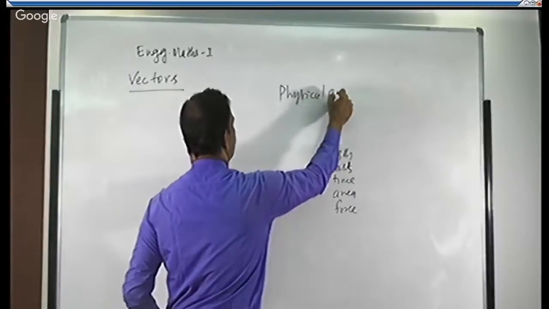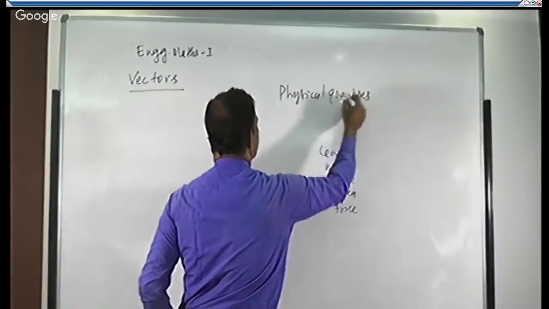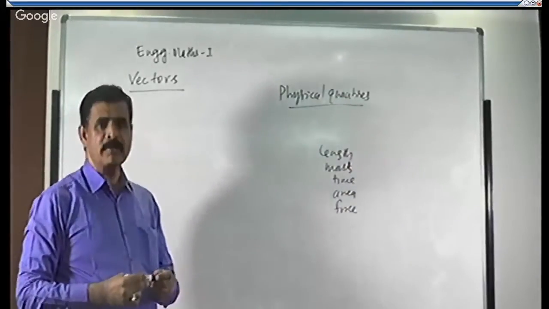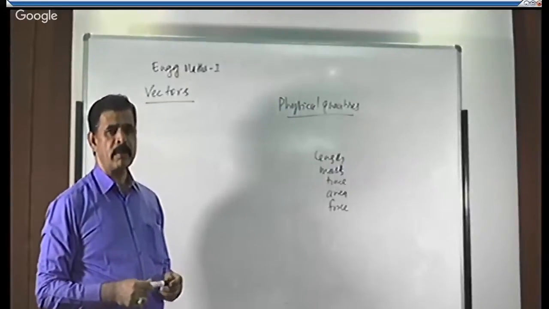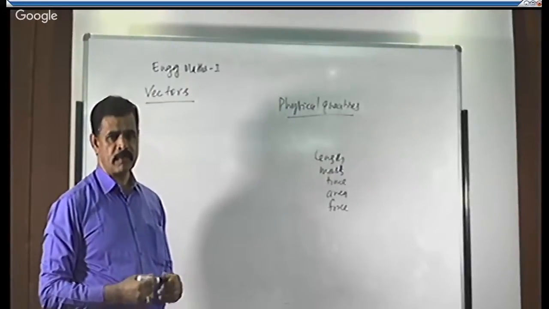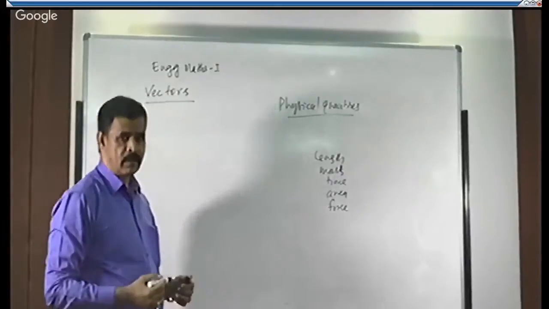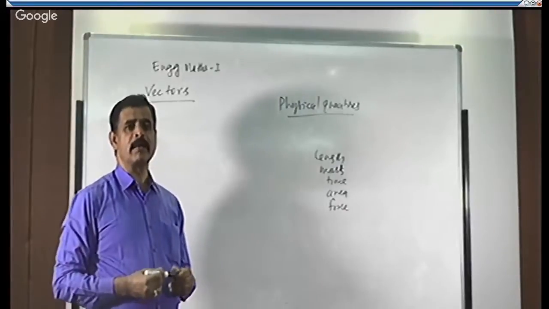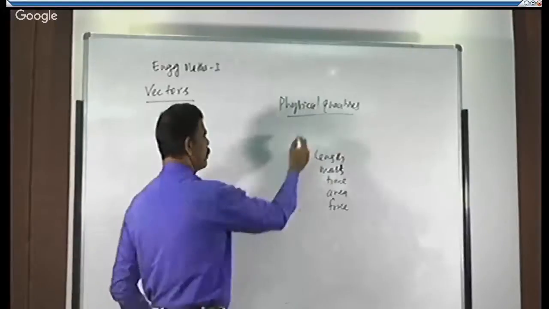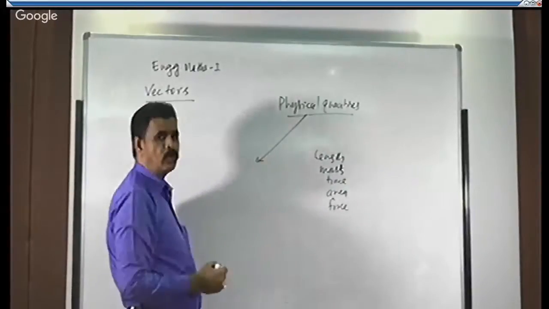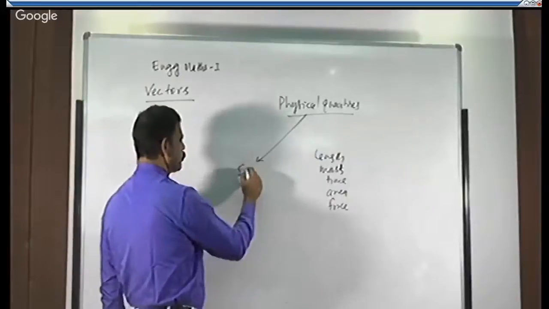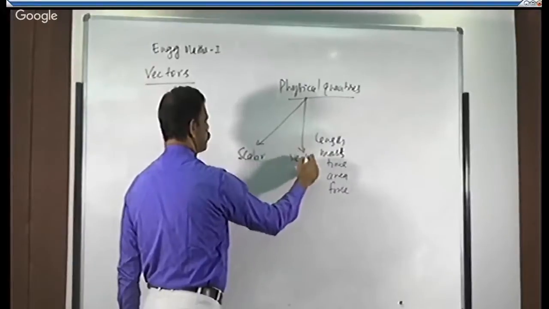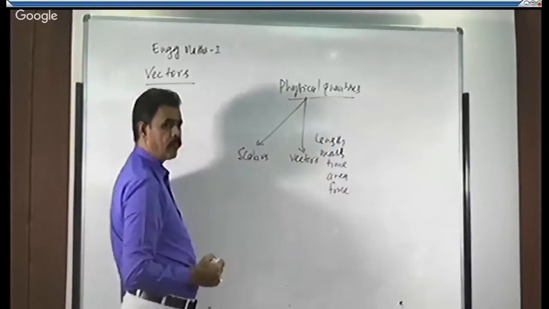Physical quantities are nothing but measurable quantities, right? Based on their direction or their magnitude or both, we divide these physical quantities into two types, that is scalars and vectors.